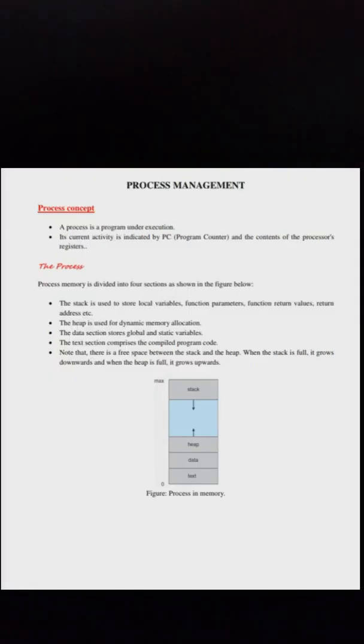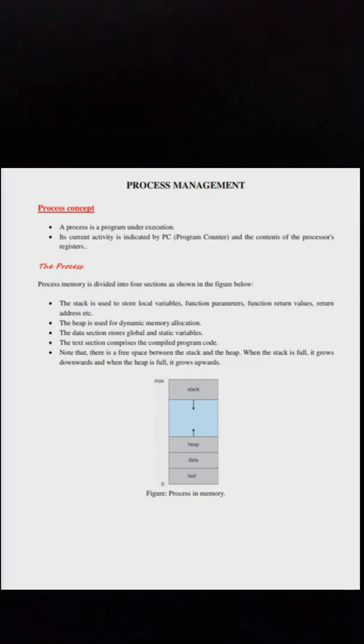Now let us see process management. Process concept. A process is a program under execution. Its current activity is indicated by the PC (program counter) and the contents of the processor's registers. The process memory is divided into four sections as shown in the below figure.